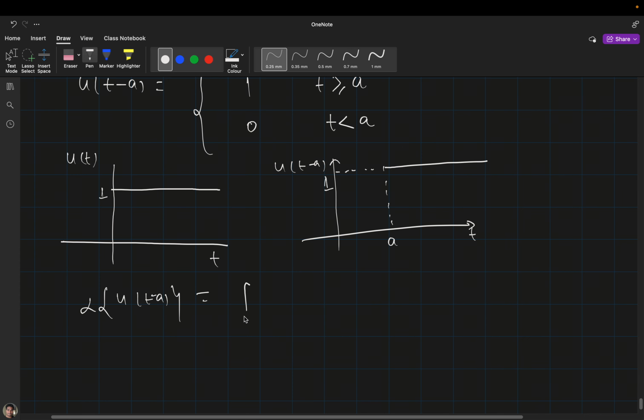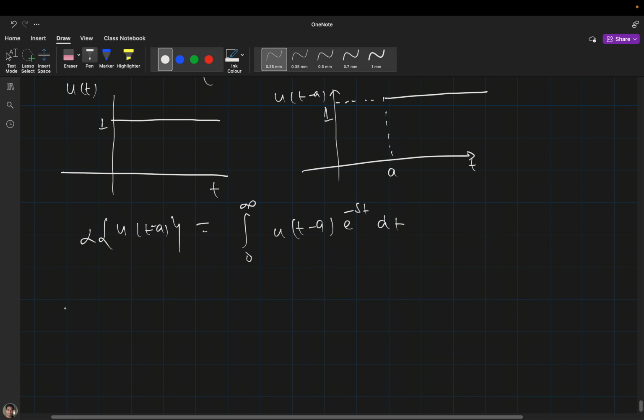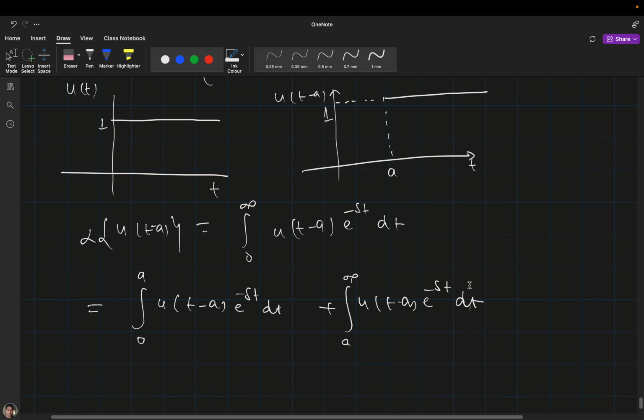It's very easy, just an integral. Now I will break this integral into 0 to a, because from a that integral is breaking, plus a to infinity of u(t minus a) e raised to the power minus st dt.